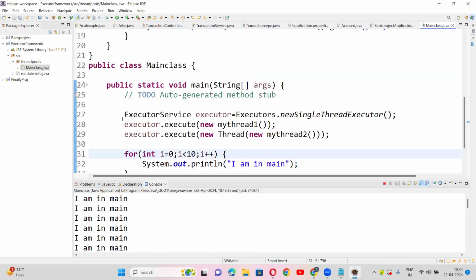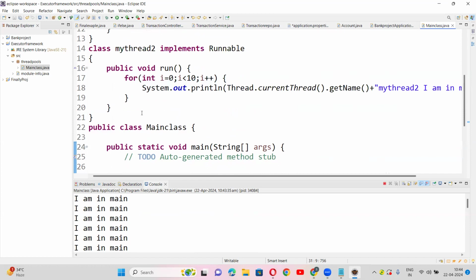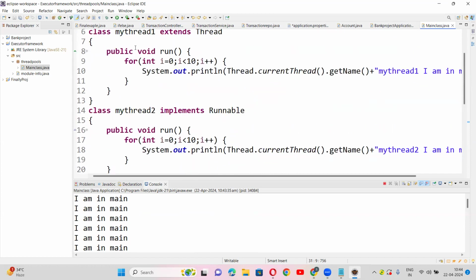Now I want 2 threads to execute at a time and 2 threads to execute at another time, or I want 3 threads to execute at a time and 3 threads at another time. Till now what I have done is taking thread 1 and thread 2 as 2 separate classes with 2 separate run methods. If I want to create 10 threads, I can't go for 10 classes, right?